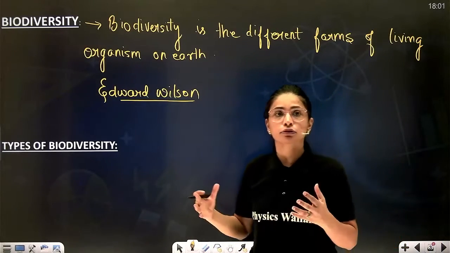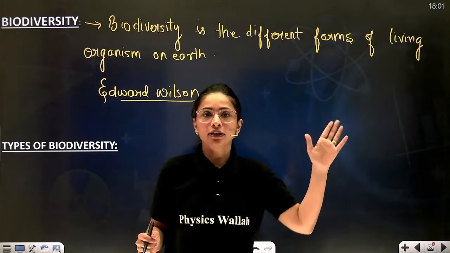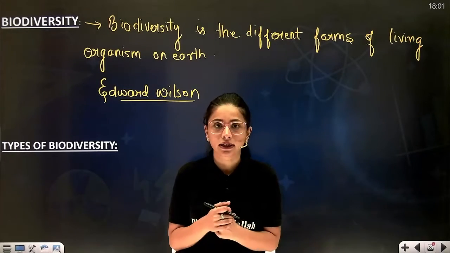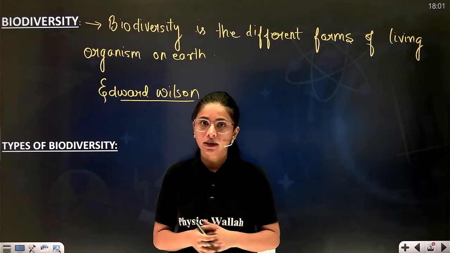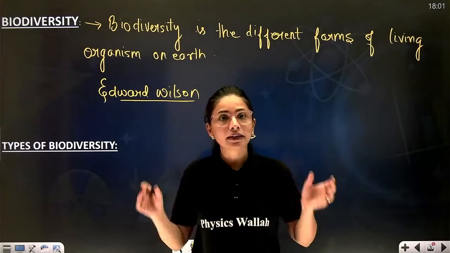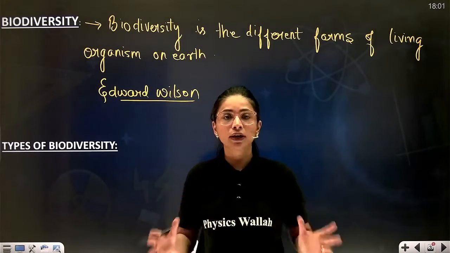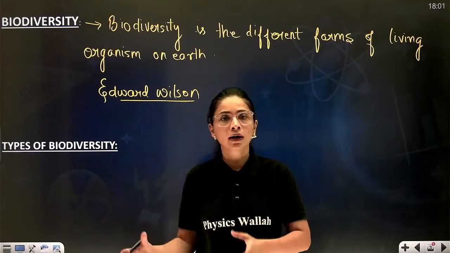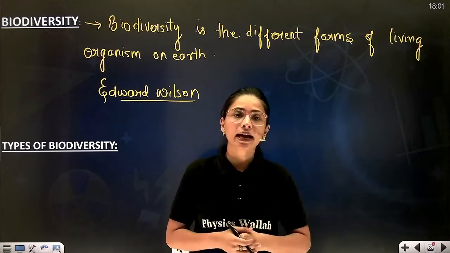So basically, there are three types of biodiversity: genetic diversity, then your species biodiversity, and then your ecological diversity. First, we are going to talk about species diversity. Species diversity means different forms of variety within the same species, and this arises due to different allelic combinations of the gene found in one species or another members of the same species, creating different diversity.